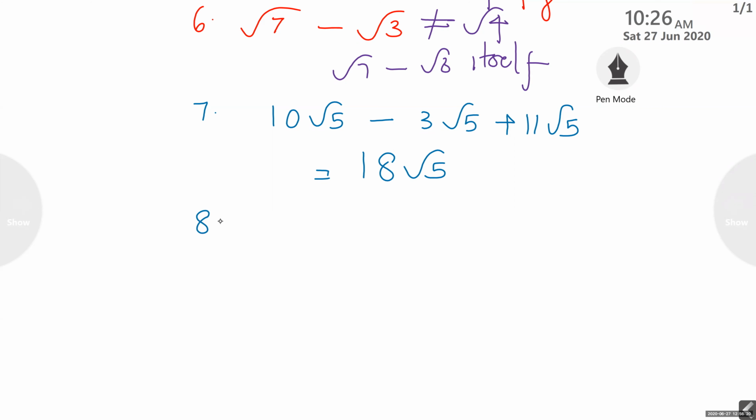Eighth question. Are you ready? 7 root 3. Do it and I will ask you. Ma'am, it is 17, right? 10 minus 3 is? What is 10 minus 3? Who asked this?